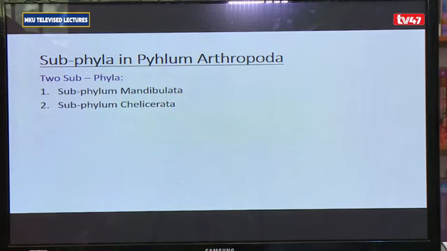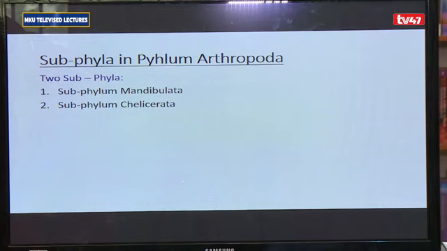Phylum Arthropoda has got 2 subphyla, basically depending on the mouthparts that they have. So I've got subphylum Mandibulata, comprising of arthropods where the mouthparts include the mandible. And then you have subphylum Chelicerata, where the mouthparts include the chelicera.